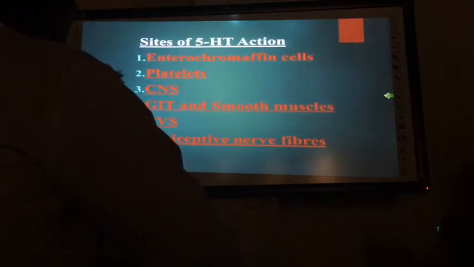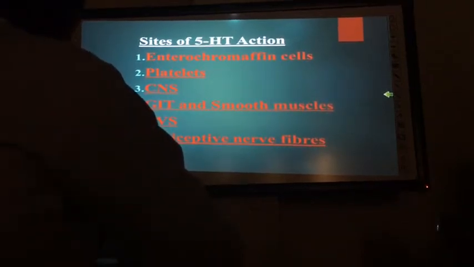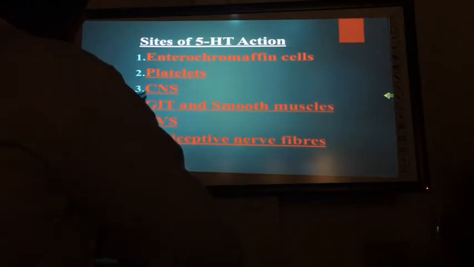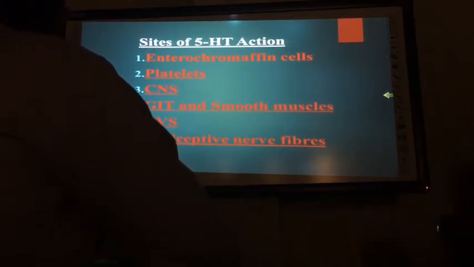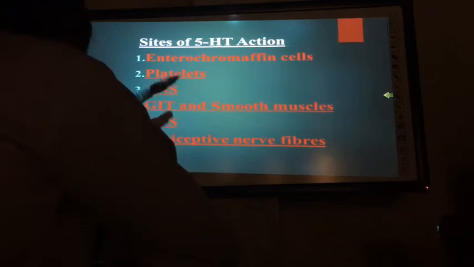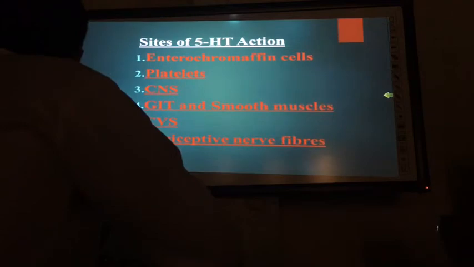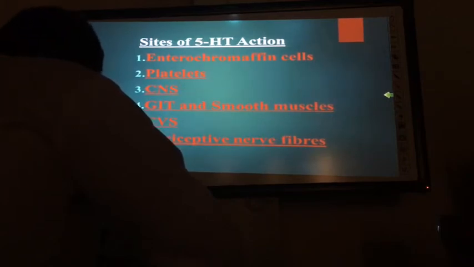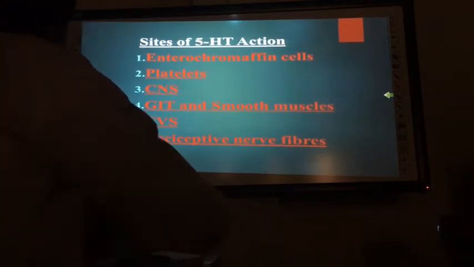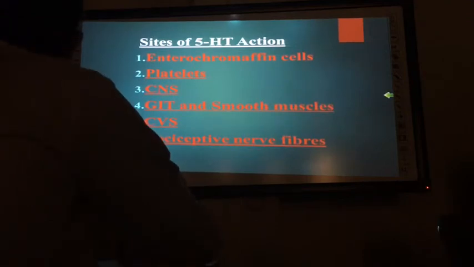If 5-HT is released from enterochromaffin cells, it will increase the peristaltic movement of the GIT. In platelets, it increases clotting. In CNS, it reduces depression and anxiety. In smooth muscles, it increases peristalsis. In cardiovascular, it increases function. In nociceptive nerves, it increases the pain response: if 5-HT is present at the nerve endings, it increases sensitivity, and the person feels increased pain sensation.